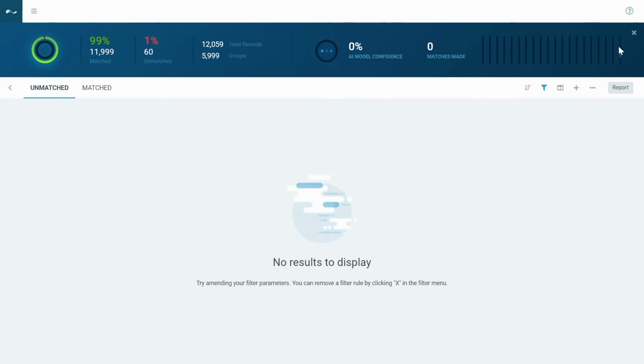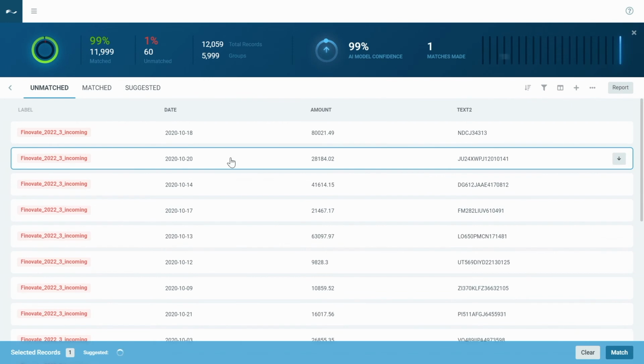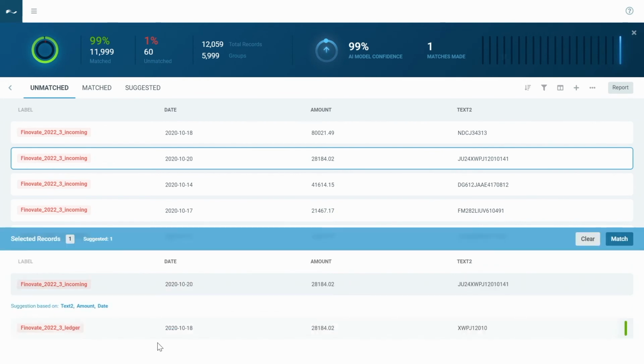And while I do that, if you notice here, we have this bar jumping up and down. That's our AI confidence model. So what it's doing is it's actually learning from my behavior. You'll notice as well this suggested tab has appeared too. So I can clear my filter here. And now I can select another record. And based on it learning from my behavior, the system has proposed some matches that could go with that specific record. And if I highlight specific fields, it tells me why it thinks that data comes together and the percentage of certainty why that data should go together.